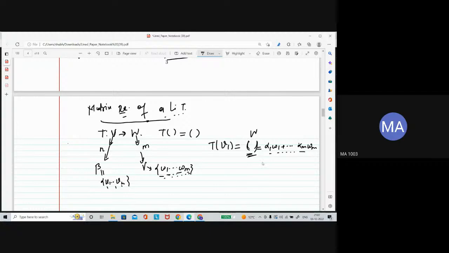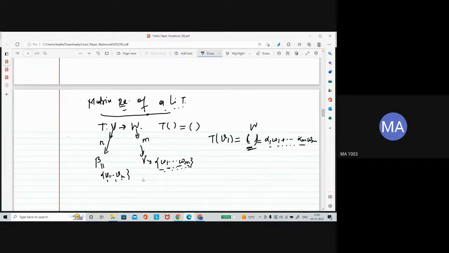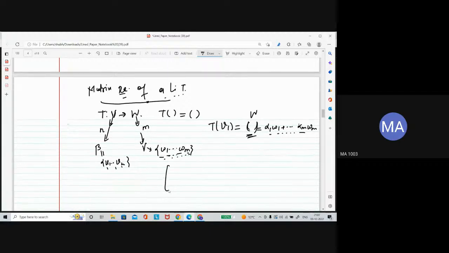So how will the entries in the matrix representation come? You can write these coefficients column-wise. Whatever coefficients you got here, write them in the first column.